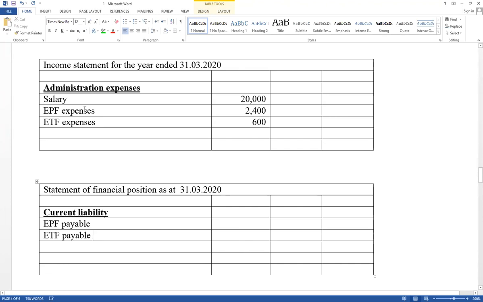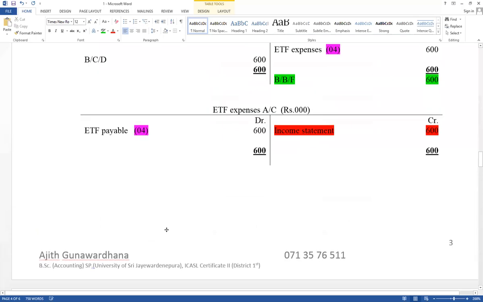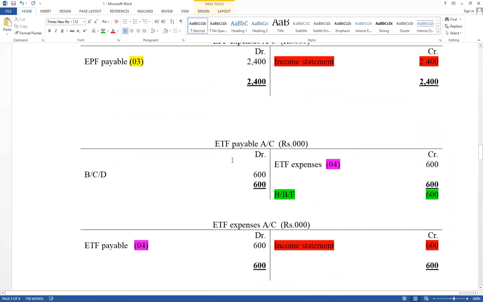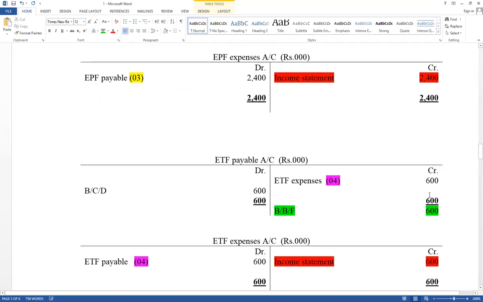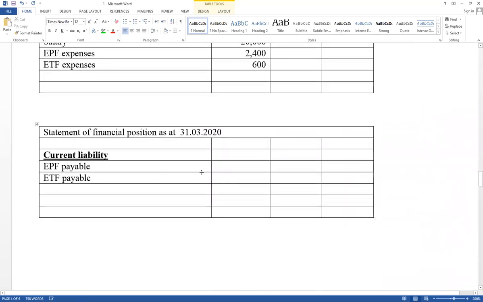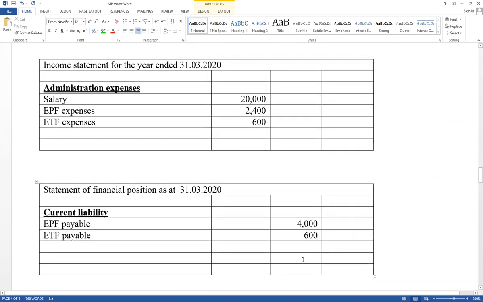Think about under expense, there are 3 expenses and 2 liabilities. See the payable account balance. EPF payable account balance equal 4,000 under current liability, and ETF payable balance equal 600. Payable is a liability. Therefore, under current liability, EPF payable accounts, second column 4,000 as well as ETF payable will be equal 600. There are 5 marks available in the paper.